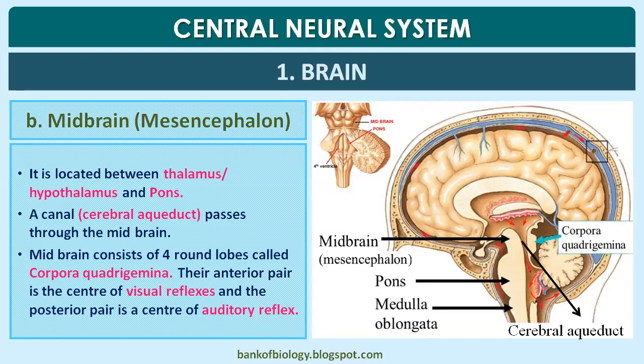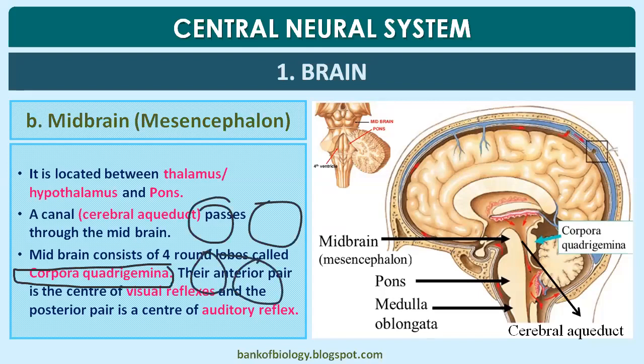So the midbrain consists of four round lobes. This is the point here. Corpora quadrigemina. When you compare with the frog, it has only two lobes, called corpora bigemina. Now we say corpora quadrigemina. Including the anterior pair, in the human being we have four optic lobes. That's why we say corpora quadrigemina.